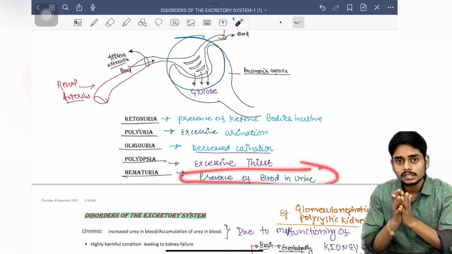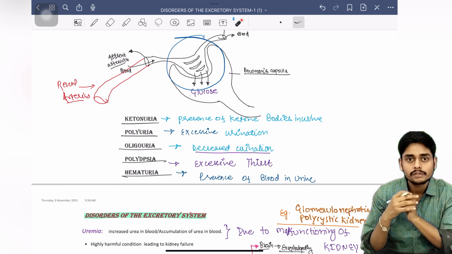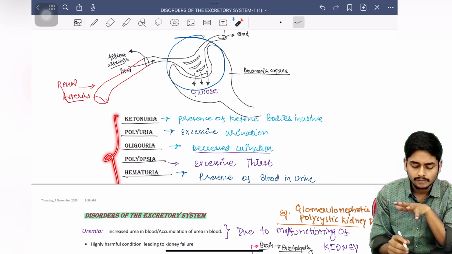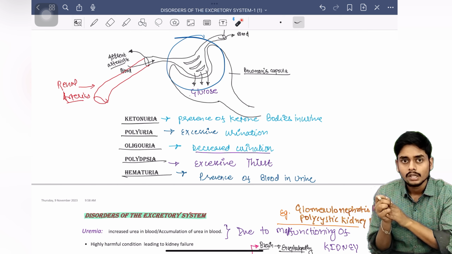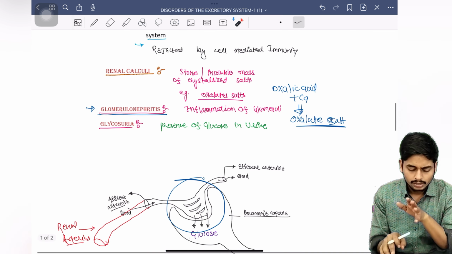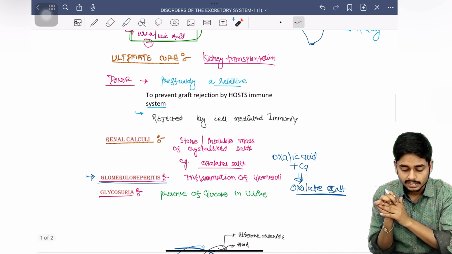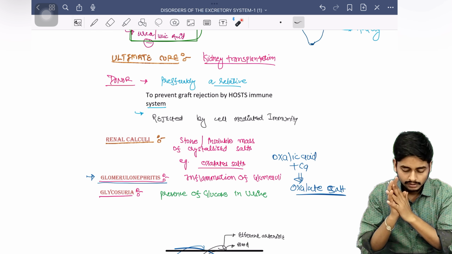Okay, so these are the diseases which are given. The last ones which I have discussed are not given in NCERT, but they are important. Otherwise uremia, renal calculi, glomerulonephritis are the part which is given in NCERT. So this is all done with this topic.